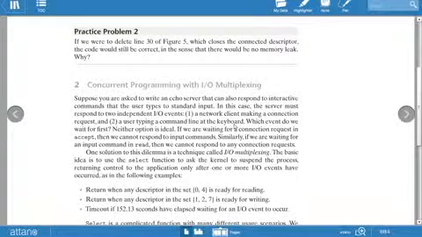Which event do we wait for first? Neither option works. If we are waiting for a connection request, then we cannot respond to the input request. Similarly, if we are waiting for an input command, then we cannot respond to any connection request. So both are required at the same time, and we cannot simply choose between the two.